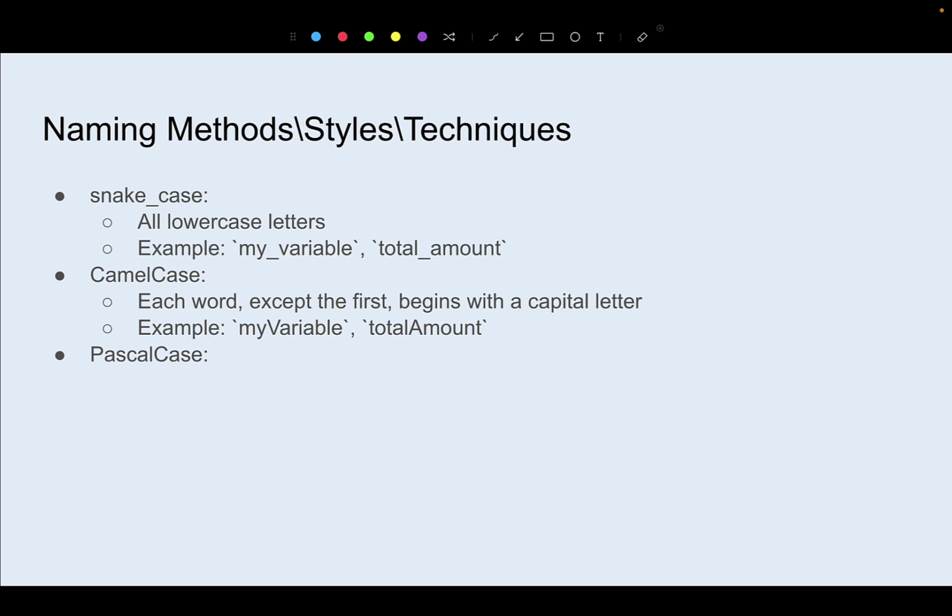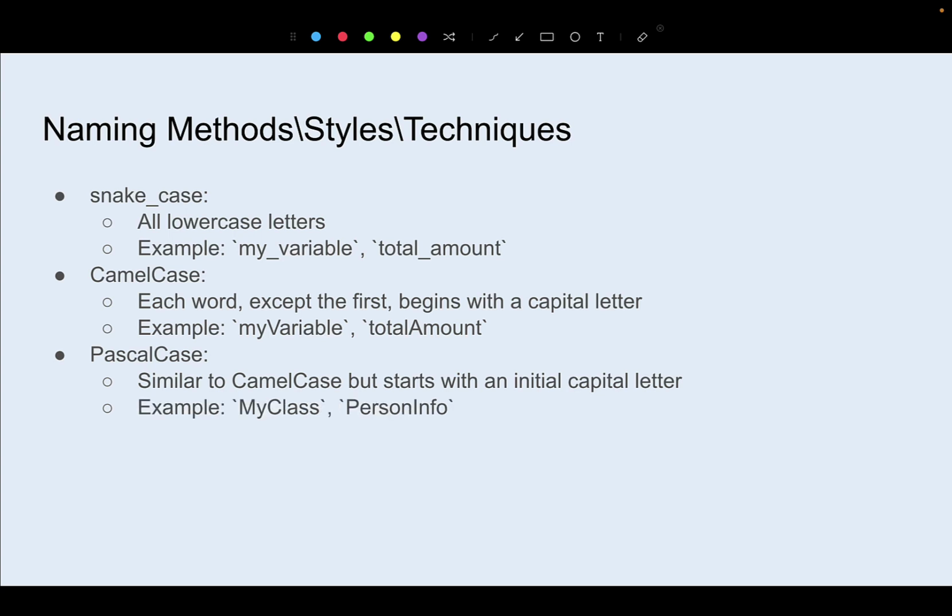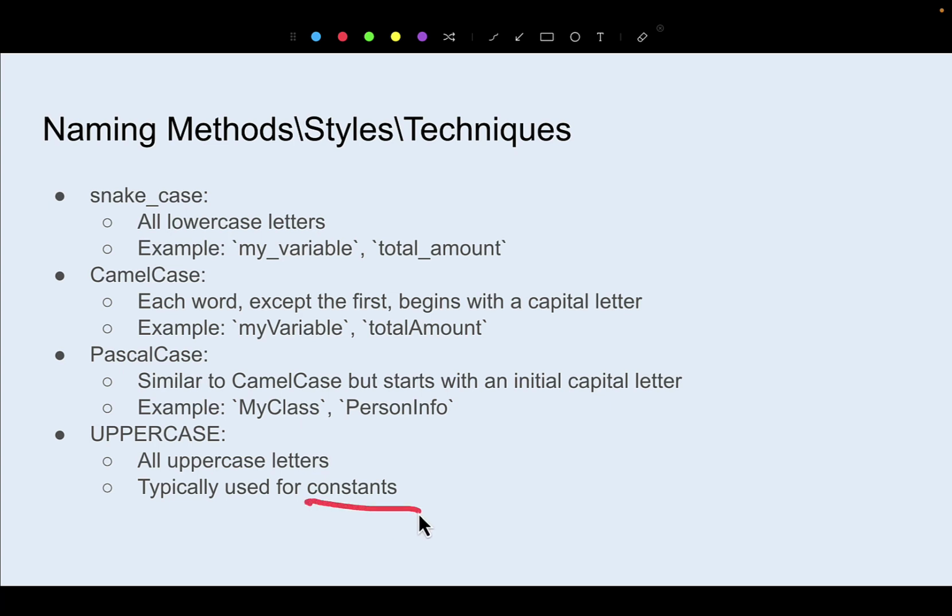Another one is Pascal case, which is similar to camel case, but the initial letter is also going to be a capital letter, something along this line. Another one is utilizing all uppercase. Uppercase letters are typically utilized for constants. What I mean by constants is variables that will not change value. It's a good idea to keep those separate, and it's a good visual to identify that it is a constant.